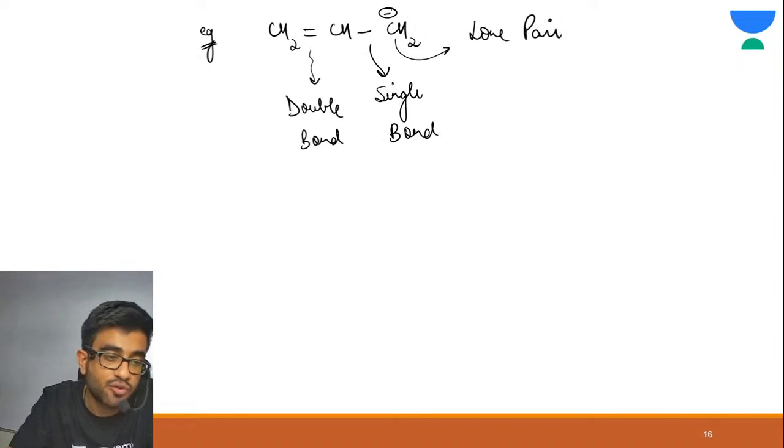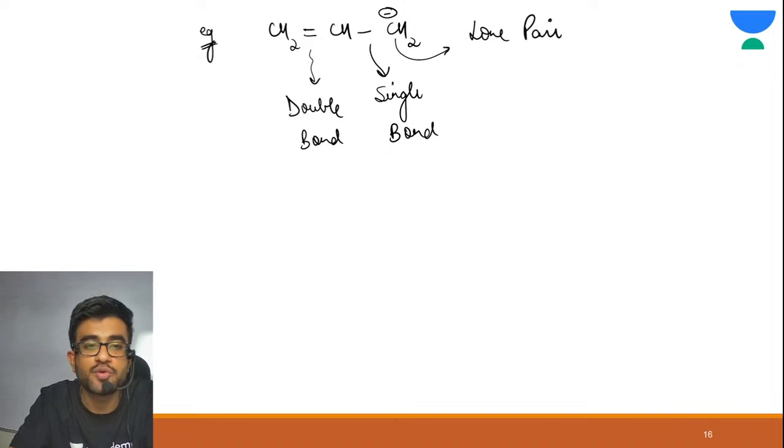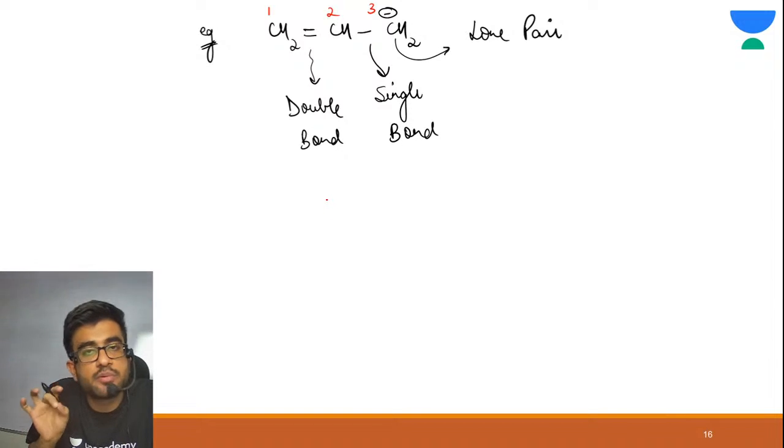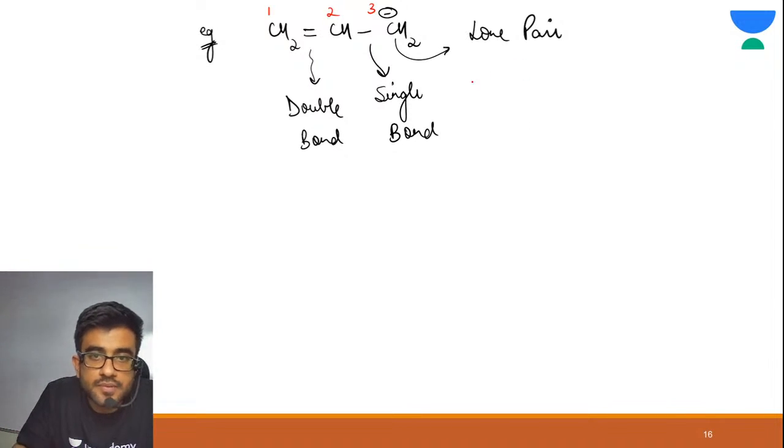Again, you have to apply that trick. You have to apply simply that trick. You will be very much clear. You will be very much able to draw all the resonating structures with this. See, 1, 2, 3. What was the trick? Just make a pi bond between 2 and 3 and take your charge on 1.